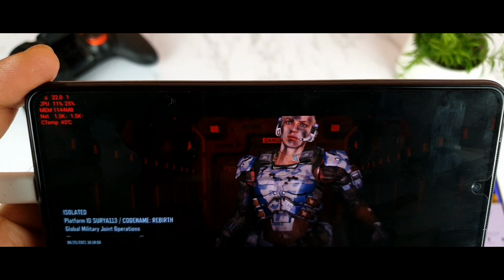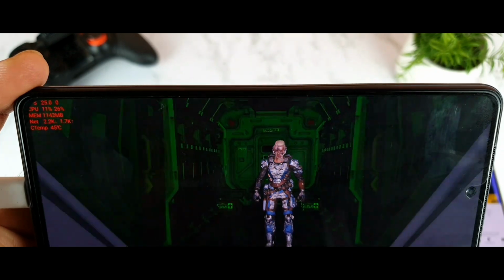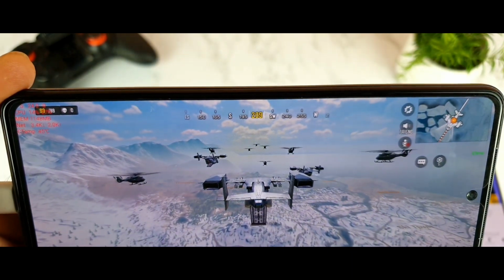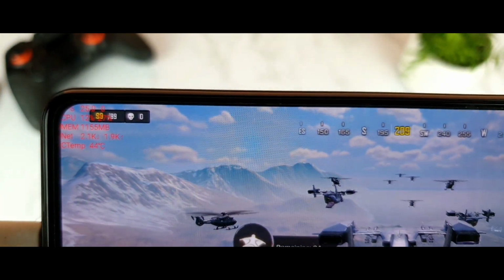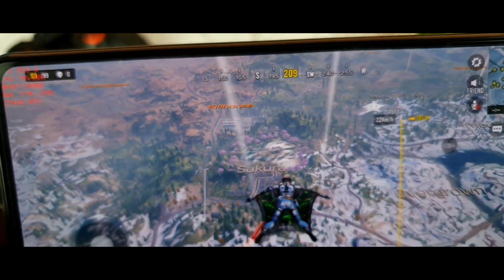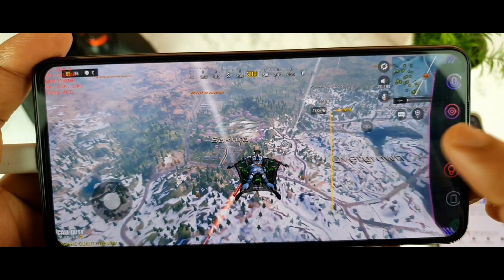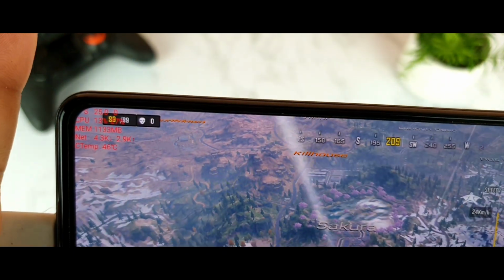And the FPS remains at around exactly 22 FPS only at this point. It's not increasing. You can see here clearly, friends. You're getting close to 25 FPS at this point, nothing much. Let me disable the game frame interpolation and show you what is happening. So the game frame interpolation is turned off, and now you're getting the same 25. There is no change happening at this point, even if you try to decrease the FPS count. As you can see, friends, there is no change.